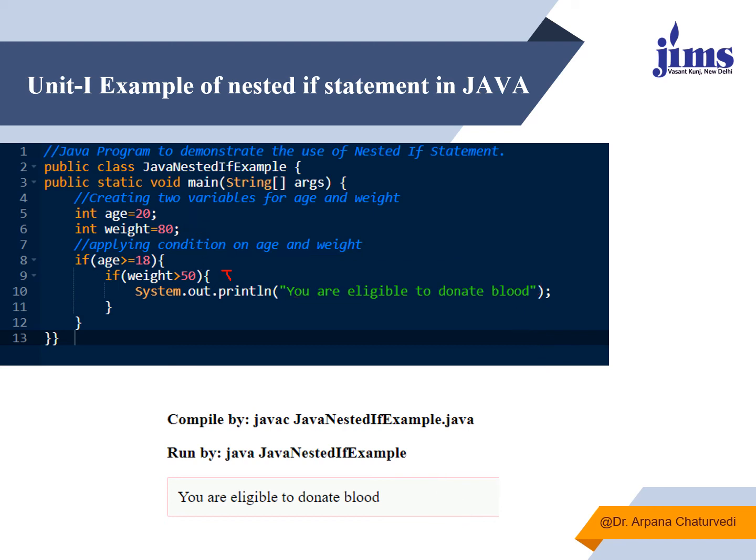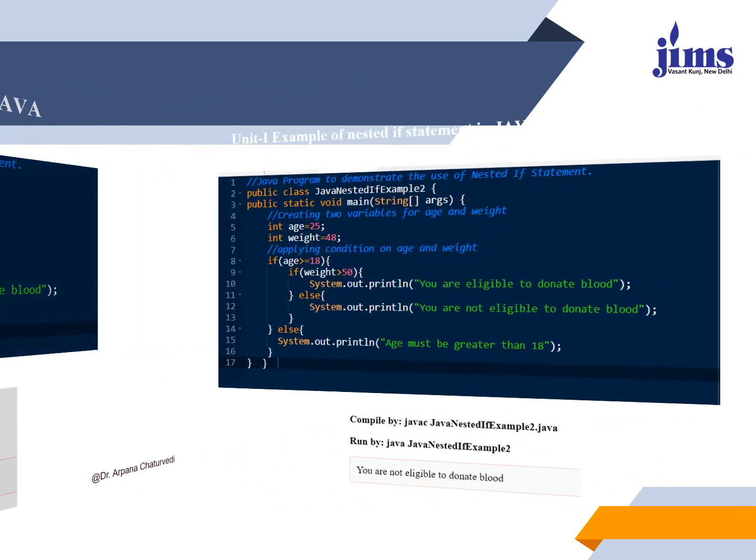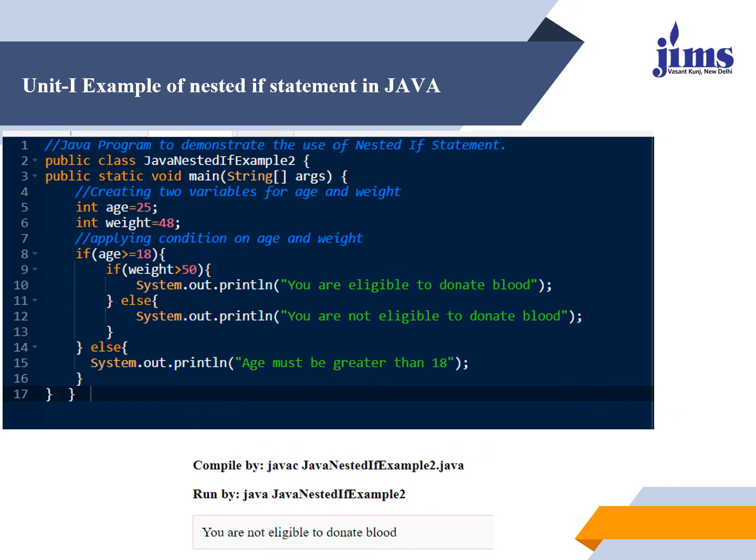Now we see further. This is another example of nested if. Here I am showing you how we can use else along with this. Here the age variable has value 25, weight has 48. We are checking if age is greater than or equal to 18. Yes, it is, so it will return true. If weight is greater than 50, no, weight here is not greater than 50.